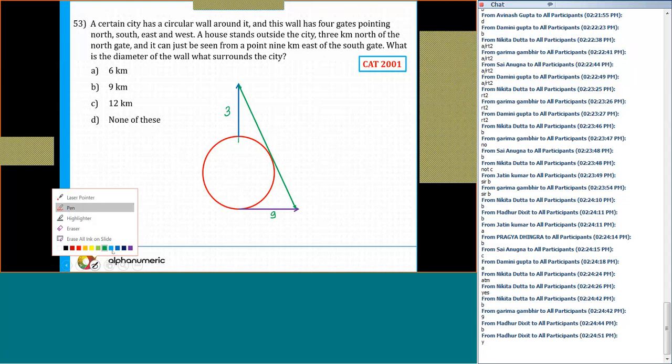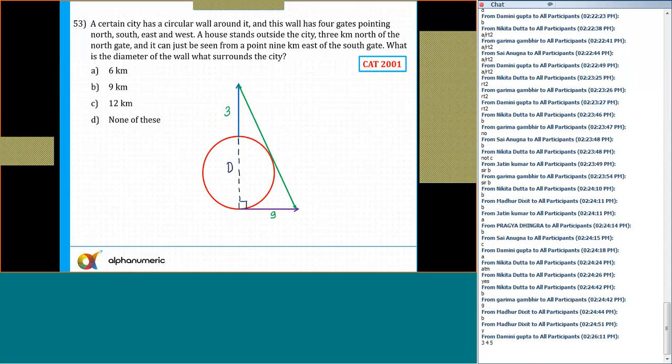Okay. So let's say this is a line. This is the diameter, equal to D. And I say this angle is 90 degrees. So one of the things which should strike your mind, this is 9. So can it be a Pythagorean triplet?